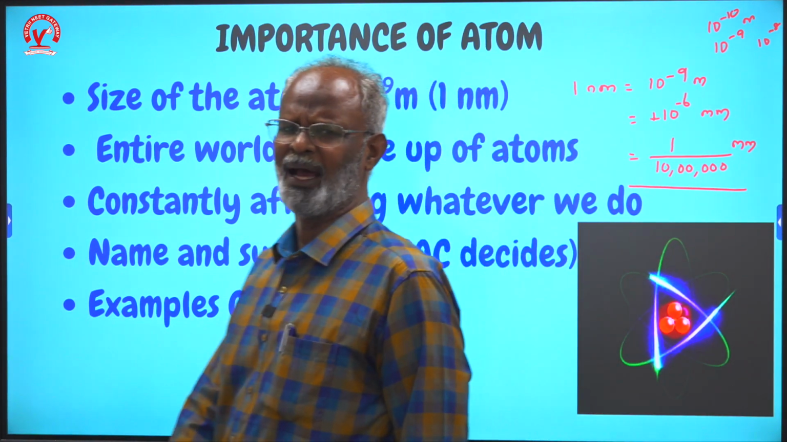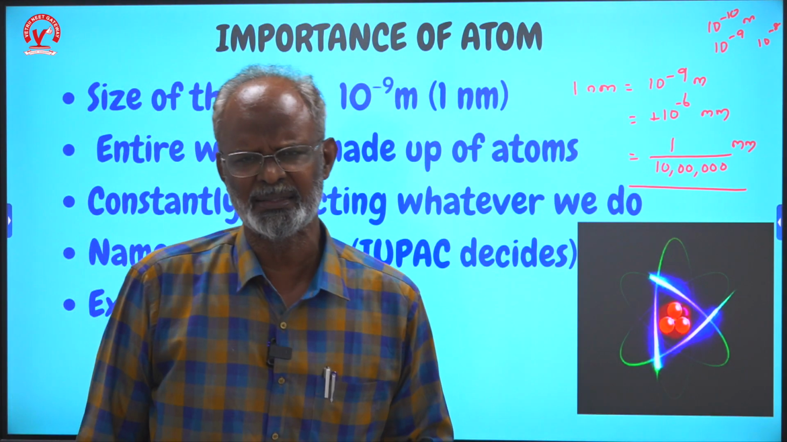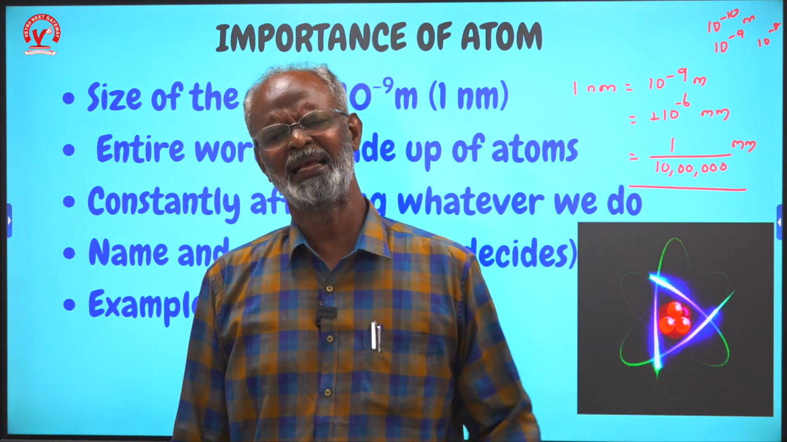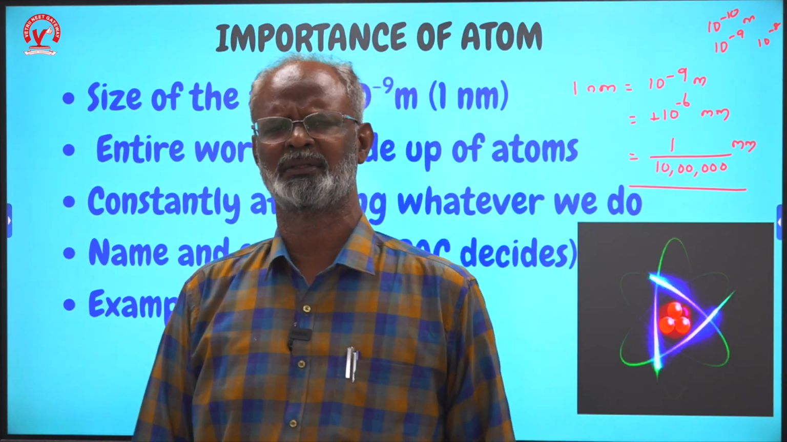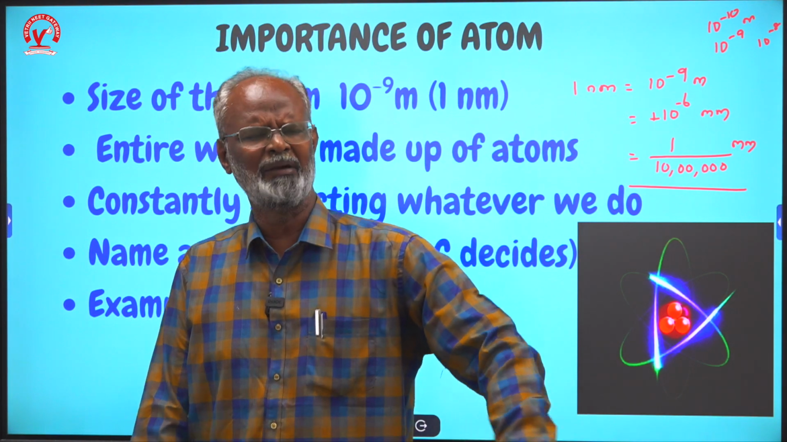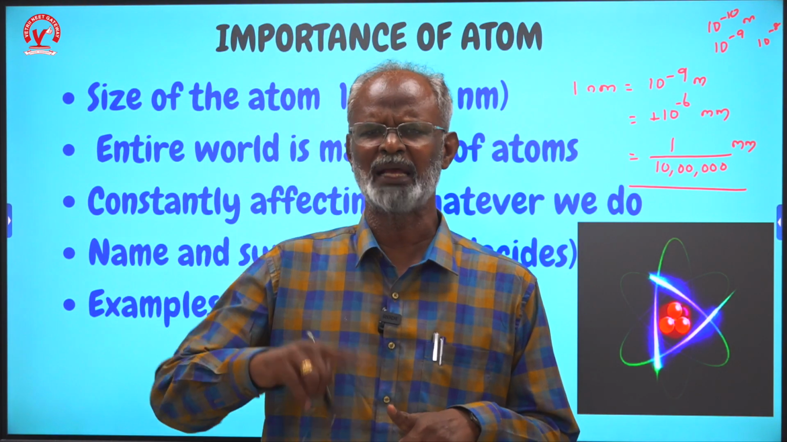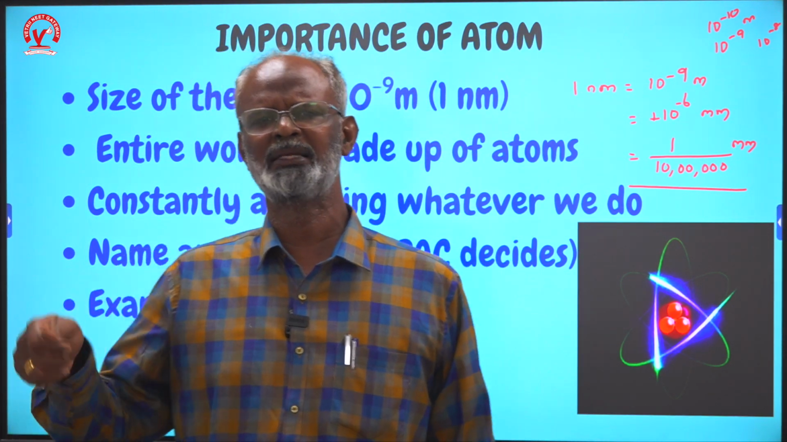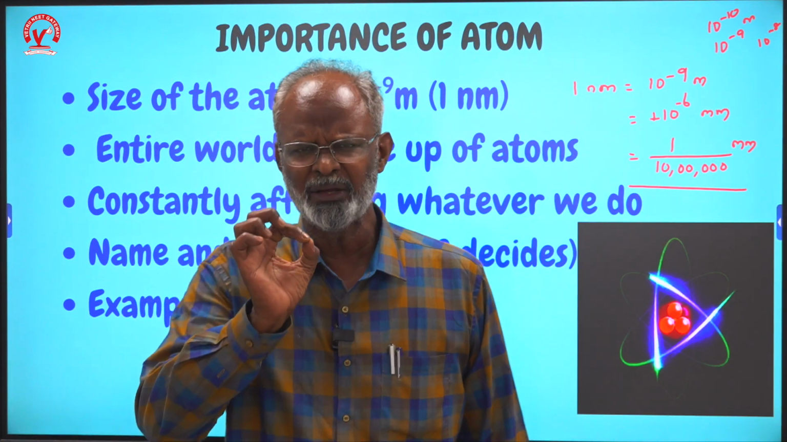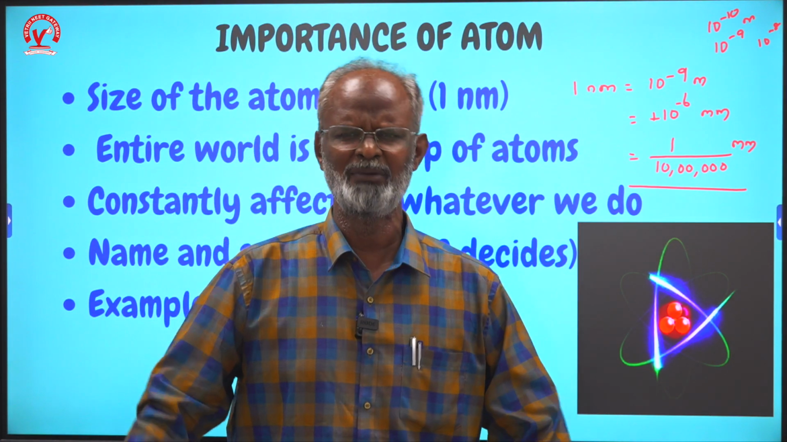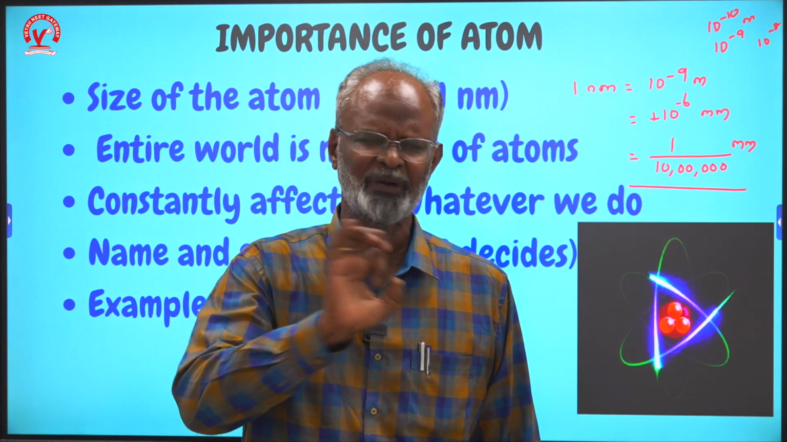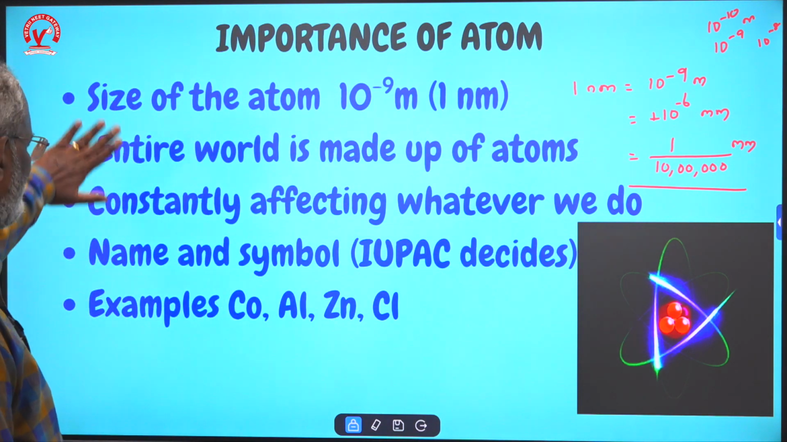Why are we so concerned about that? Because all matter, all substances, all molecules, all compounds are made up of these tiny atoms. And these tiny atoms only participate in the chemical reactions. It affects the world every day. Everything happens at the atomic level, so it is very important to know about atoms. In periodic classification, we are going to learn about these atoms, their physical and chemical properties and so on. So much of chemistry is explained mainly based upon atoms. They affect everyday life, constantly affecting whatever we do.